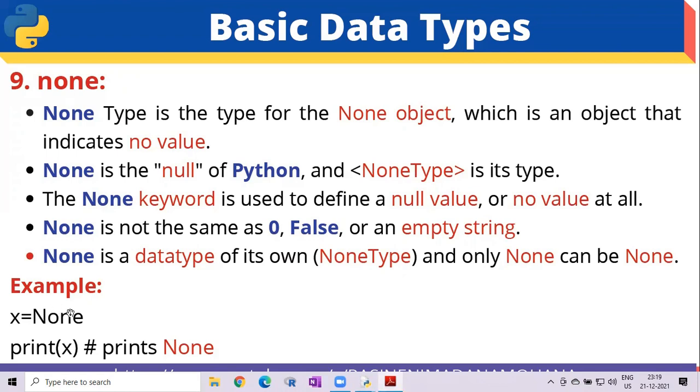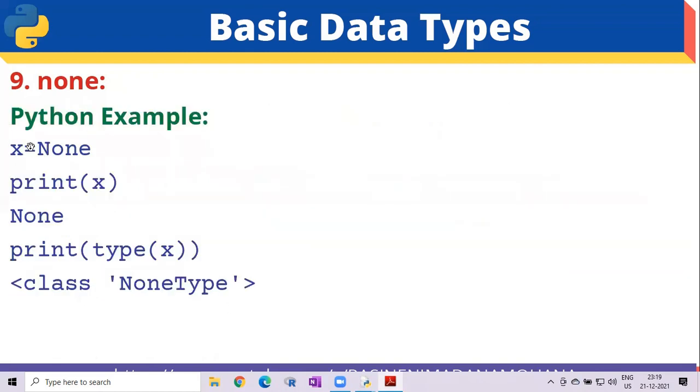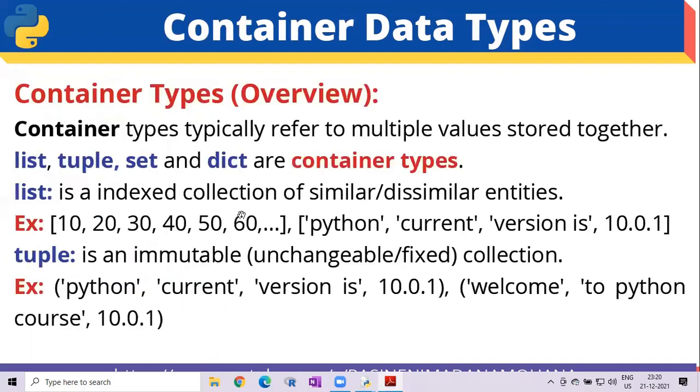Suppose x equal to None. Then print of x, what does it print? None. And if you want to display the type of x, what does it display? NoneType. Let us see this one. Here x equal to None, print of x, the same value None is displayed, then print type of x. The class is NoneType. This is the type of the None data type.